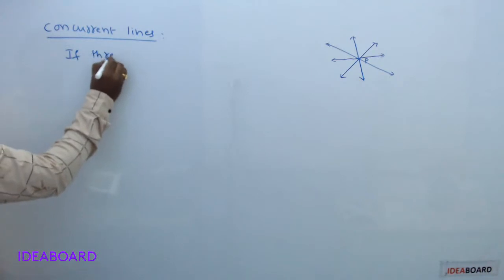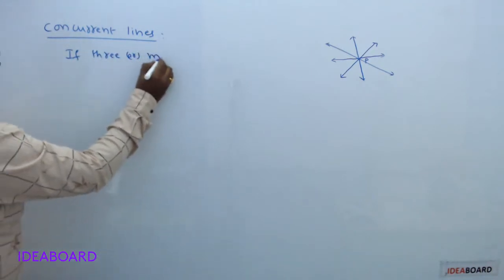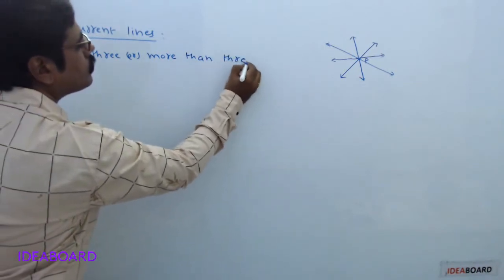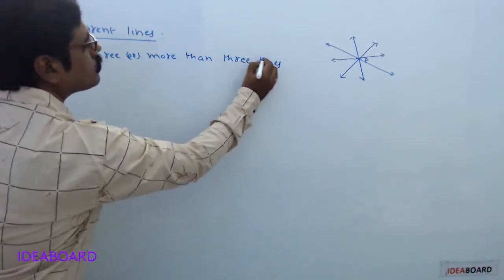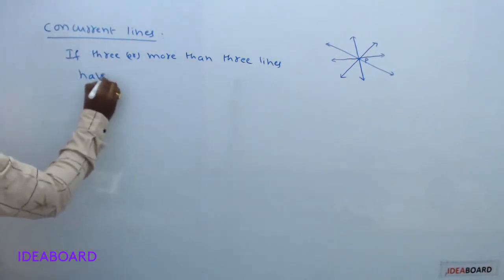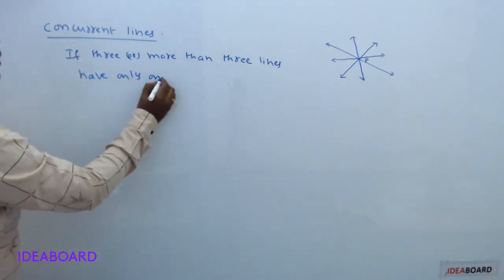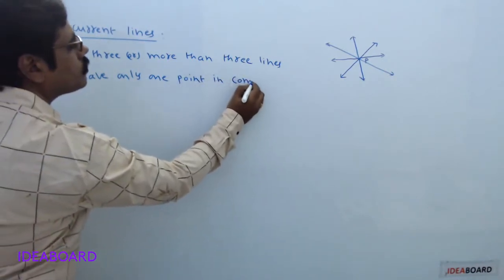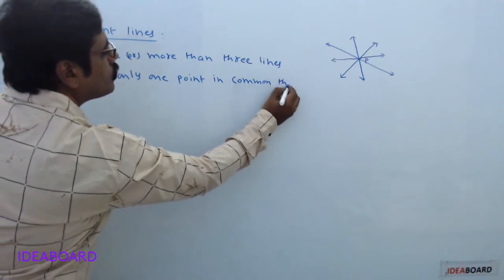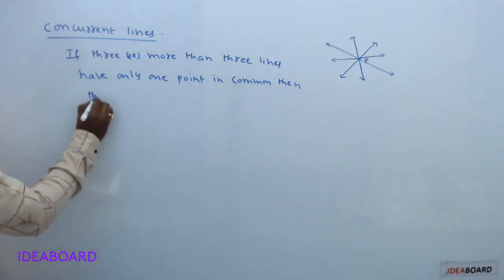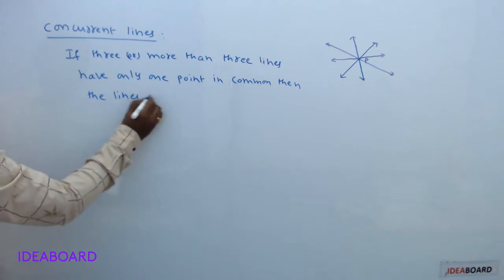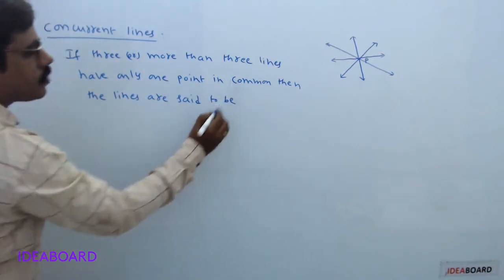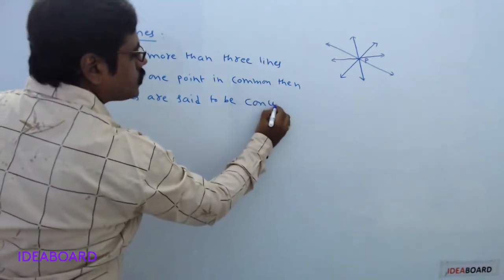If three or more than three lines have only one point in common, then the lines are said to be concurrent lines.